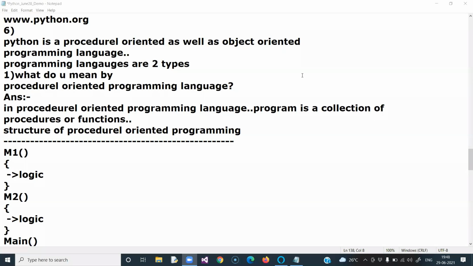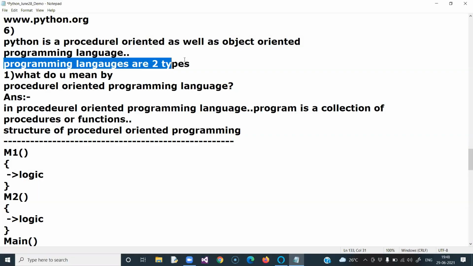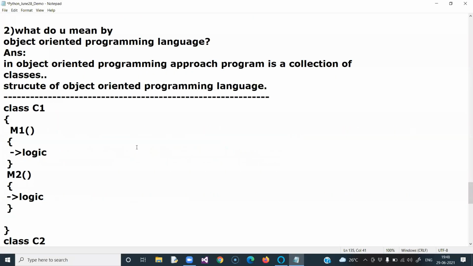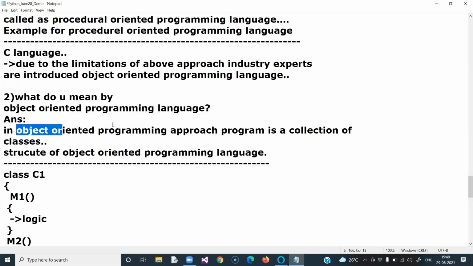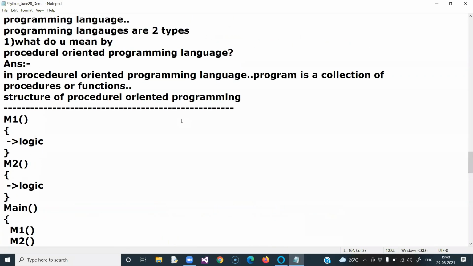Right. Now come back to our discussion. What I am telling you very clearly: Python is a programming language, and it is a procedural-oriented plus object-oriented programming language. To justify that statement, we have to understand both approaches. Programming languages are of two types. One is called procedural-oriented programming language, and another one is called object-oriented programming language. Let me explain procedural-oriented programming language.